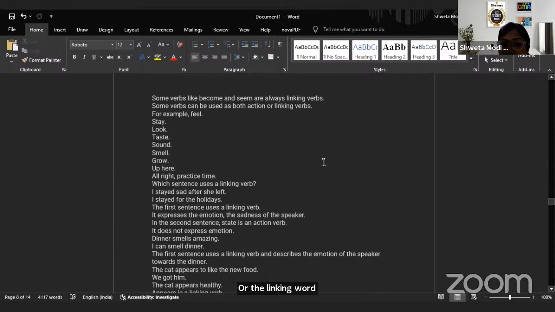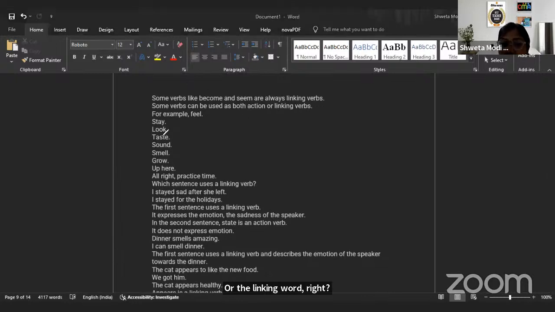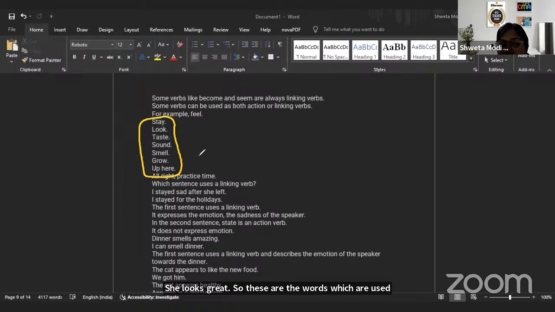Some words like become and seem are always linking verbs. She stays young. She looks great. So these are the words which are used to show the state of being, and that is why they are linking verbs. I stayed sad is a linking verb. But when I say I stayed for the holidays, then it is an action verb.